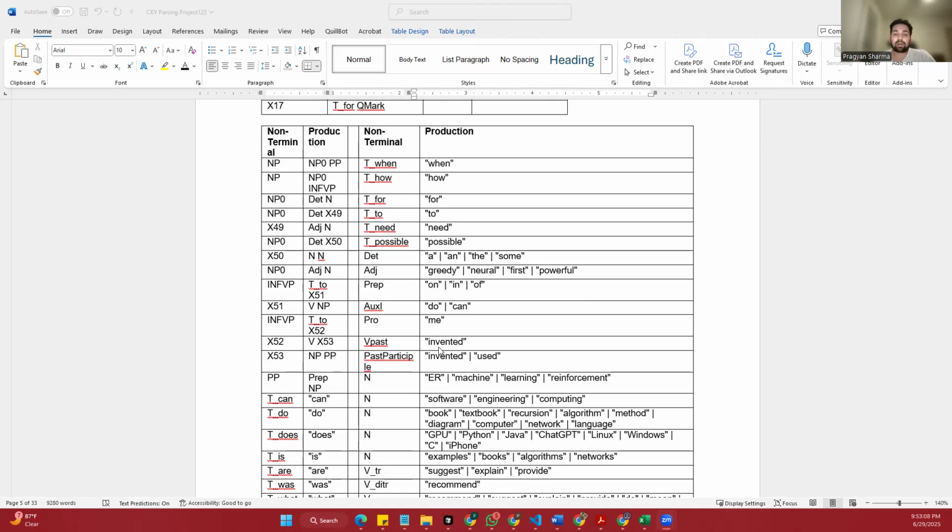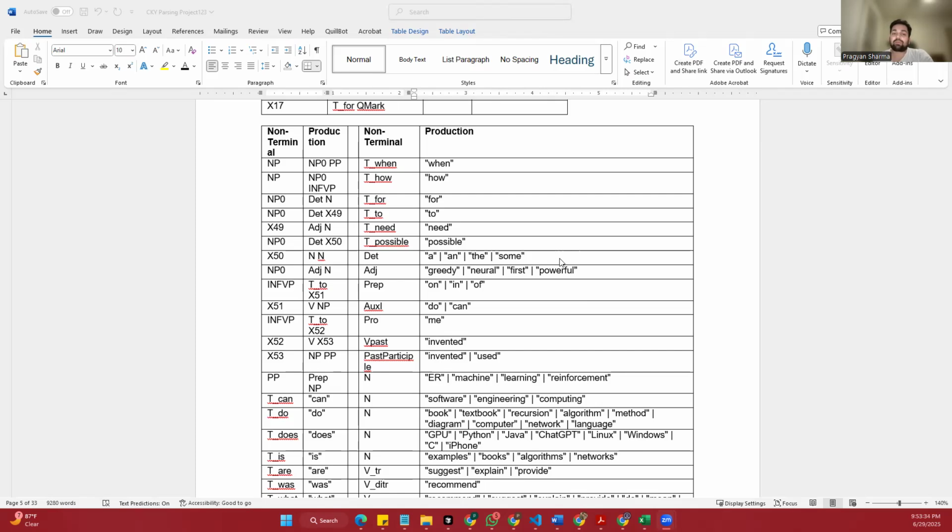This CNF grammar still has the same meaning as the original grammar. It also generates the same computing-related questions, but it's now in a format that works with CKY parsing. Each part of the sentence is now built step by step using a pair of symbols, and we remove unit rules and long sequences.